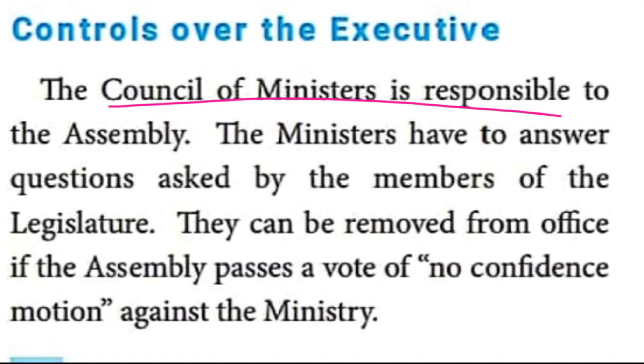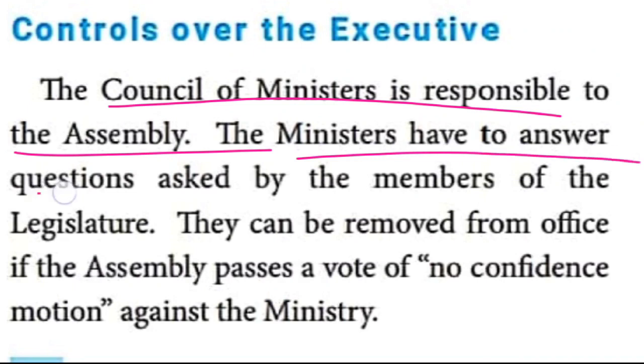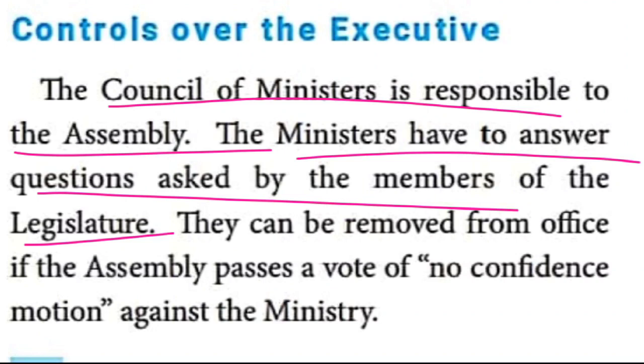They are responsible to the Legislative Assembly. The ministers have to answer the questions asked by the members of the state legislature. Whenever the members ask questions, the Council of Ministers should answer.